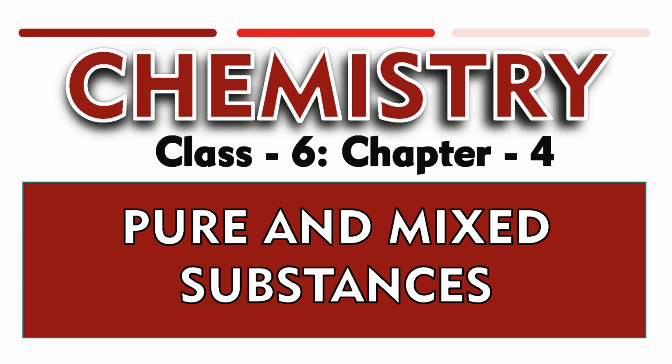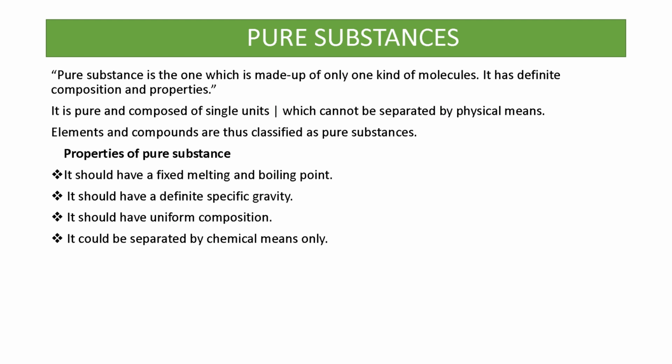So, welcome back to your chemistry class. All of you know that we have completed chapter 3 in chemistry. So now we are going to start chapter 4. The name of chapter 4 is Pure and Mixed Substances. In this chapter, we are going to study pure substances, impure substances, that is mixtures, and the different separation techniques: how we separate solid mixtures and solid-liquid mixtures. So we study all the separation techniques in this chapter. So let's do it one by one.